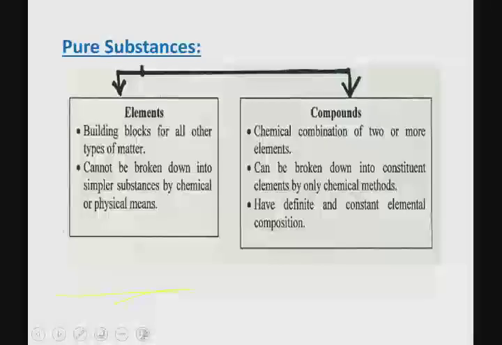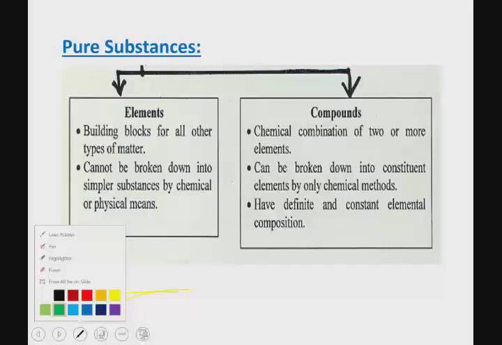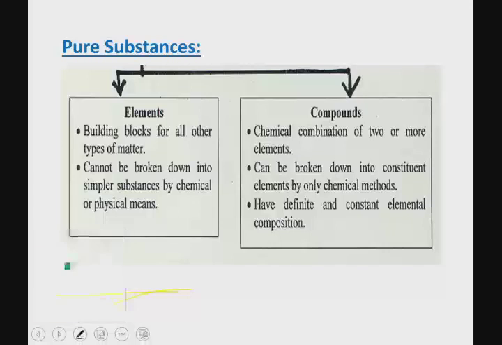Okay, so pure substances can further be classified into either elements or compounds. Let's understand the difference between the two. Elements are the basic building blocks of all types of matter. Elements cannot be broken down, and something very important for you to remember and understand, they cannot be broken down into simpler substances by any means, no matter what.